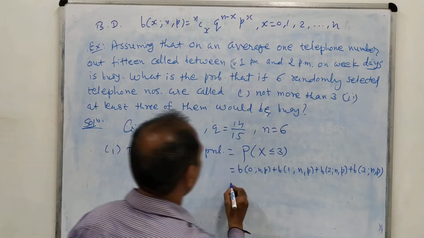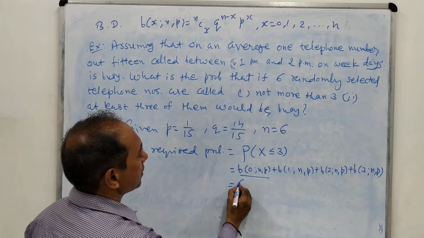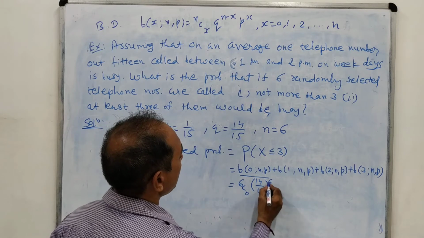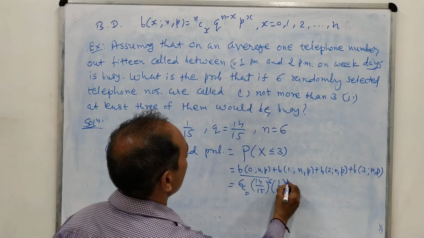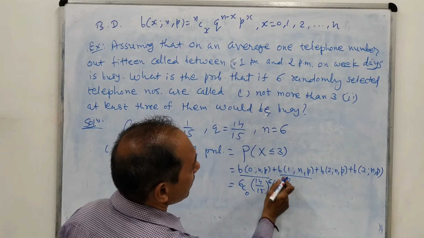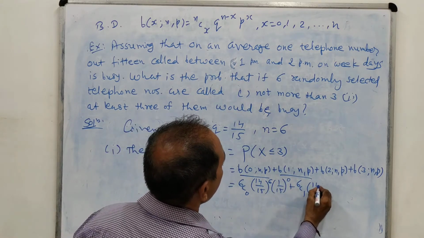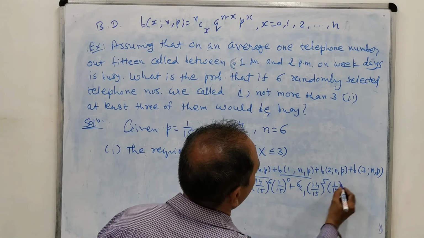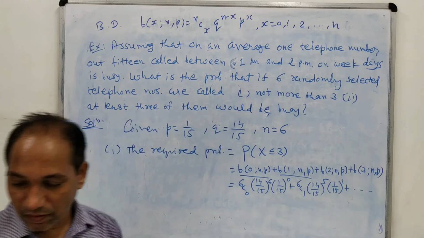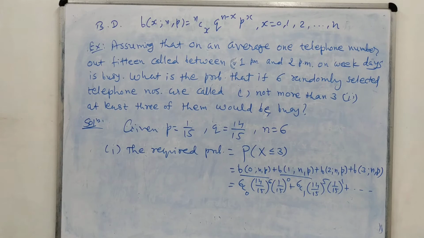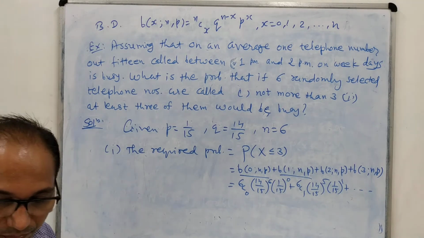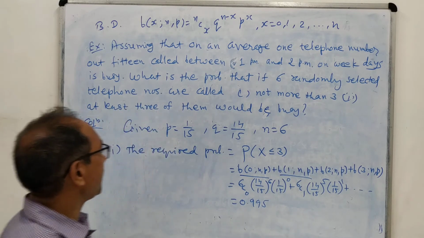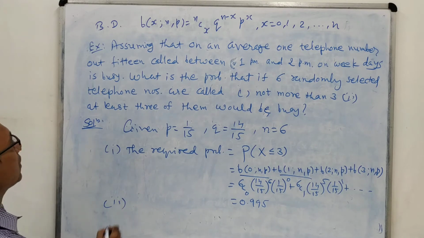And you can know that this is nothing but 6C0 (14 by 15) raised to 6 minus 0, means 6, into 1 times P raised to 0. Plus this is what? This is 6C1 (14 by 15) whole raised to 6 minus 1, means 5, and 1 by 15 raised to 1, and the other two you can write down very easily. And finally if you calculate this by using your calculator, you will get a probability 0.995.